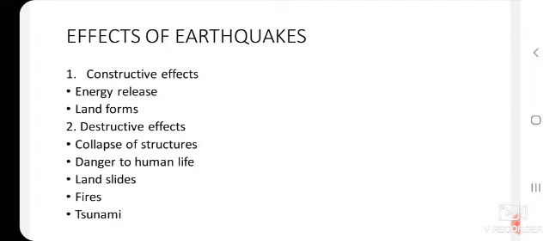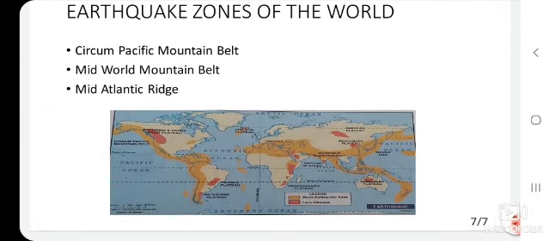Children, what is a tsunami? Can you define it? Tsunami is a large destructive ocean wave. It is also known as a harbor wave. This type of wave most frequently occurs in the Pacific Ocean. The causes of a tsunami are oceanic earthquakes, volcanic eruptions or landslides. Landslides are nothing but faulting. Then, after the effects of earthquakes, the earthquake zones of the world are the Circum-Pacific Mountain Belt, the Mid-World Mountain Belt and the Mid-Atlantic Ridge.